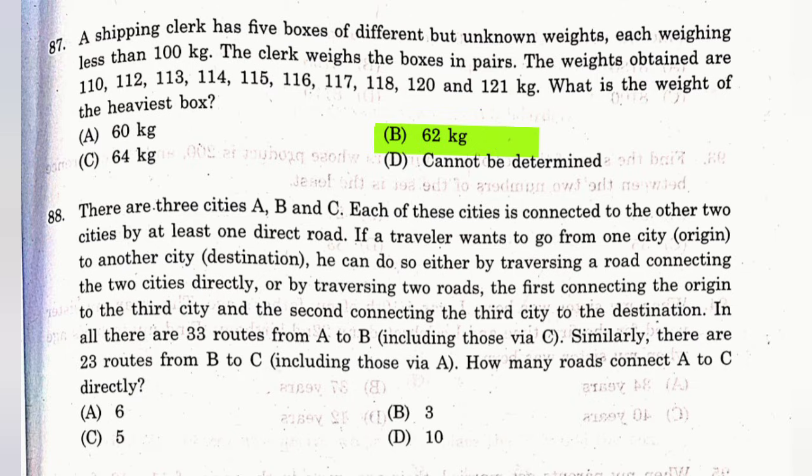Question number 88. There are 3 cities A, B, and C. Each of these cities is connected to the other 2 cities by at least one direct road. If a traveler wants to go from one city, the origin, to another city, the destination, he can do so either by traversing a road connecting the 2 cities directly or by traversing 2 roads, the first connecting the origin to the third city and the second connecting the third city to the destination. In all, there are 33 routes from A to B, including those via C. Similarly, there are 23 routes from B to C, including those via A. How many roads connect A and C directly? The answer is A, 6.